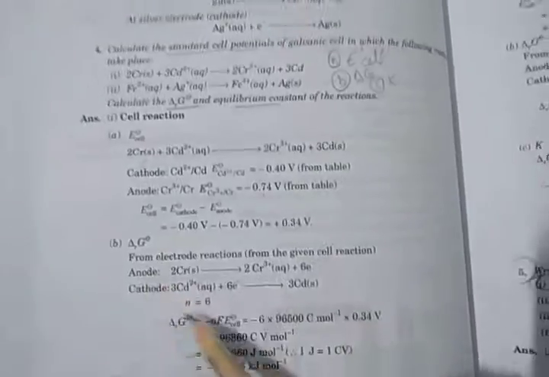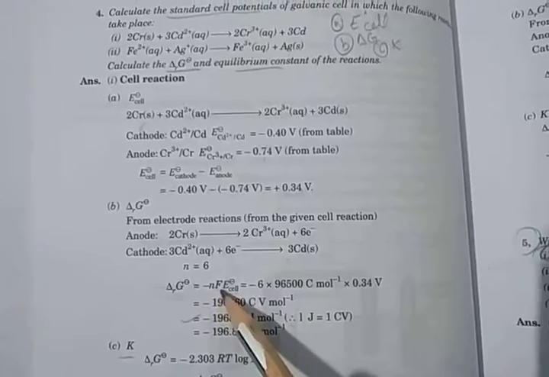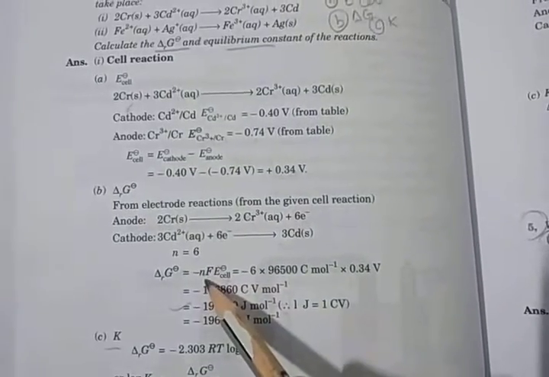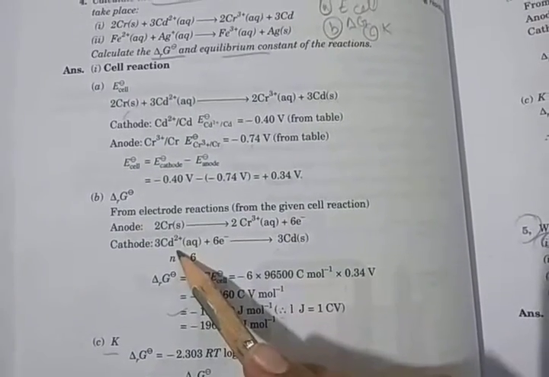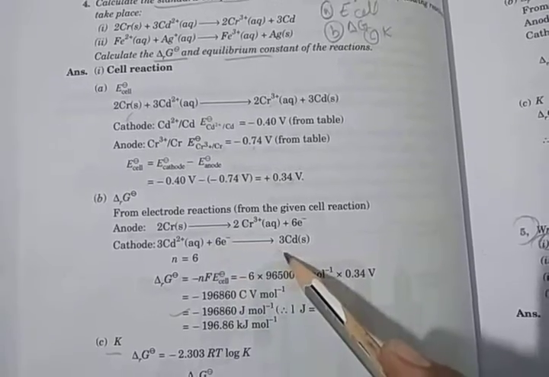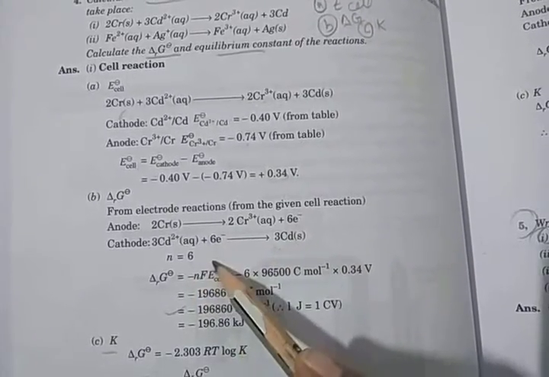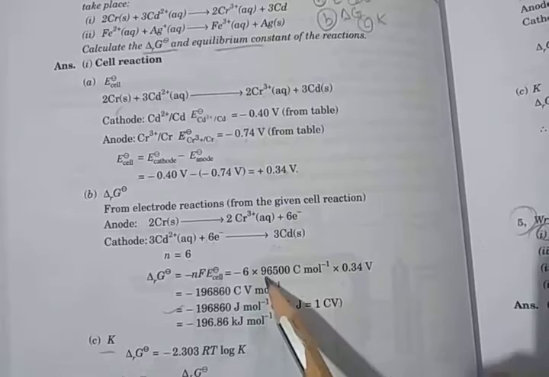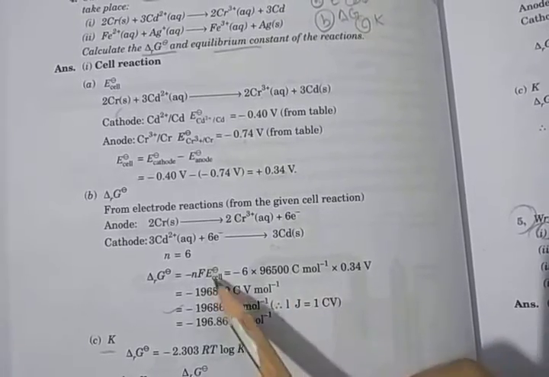For Gibbs energy we have to find, the formula is delta G equals minus nFE0 cell. n is the number of electrons. Here cadmium 2 plus gains electrons and converts into Cd, so the number of electrons is 6. So 6 into the Faraday constant value and the E0 cell value.